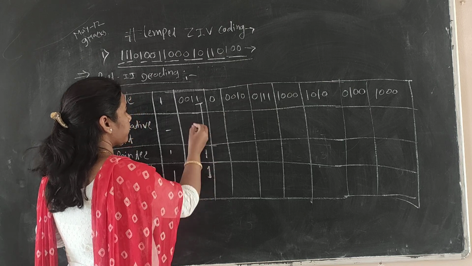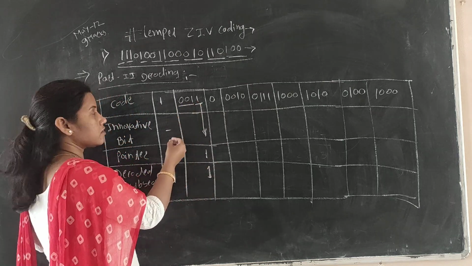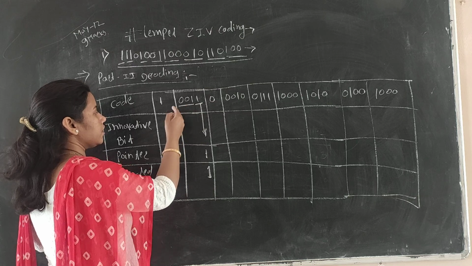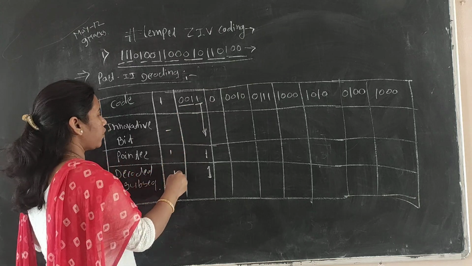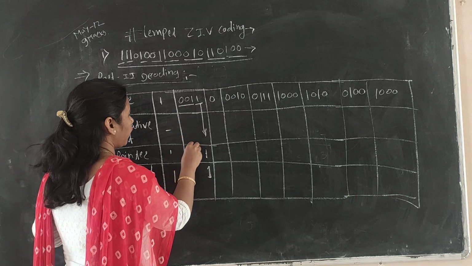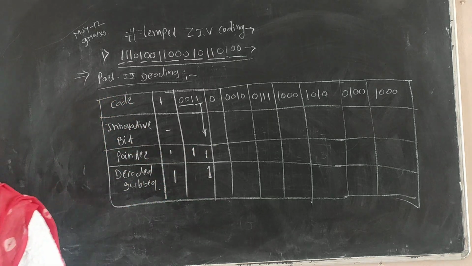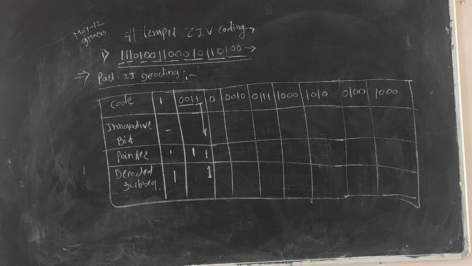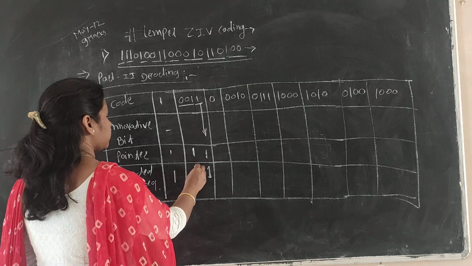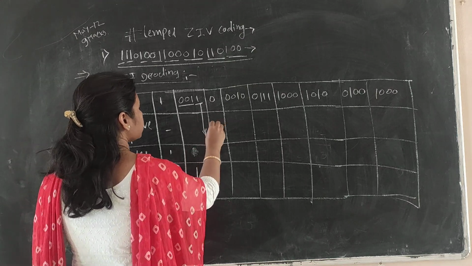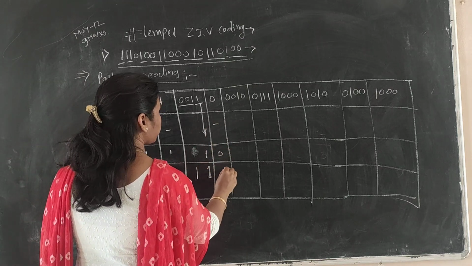Whatever the 0, 0, 1 is, it is nothing but the pointer, it is a 1. And where we have to see the encoding table, where this 1, 1 is, that is the decoded subsequence. For this 0, 0, 1, it is a 1.